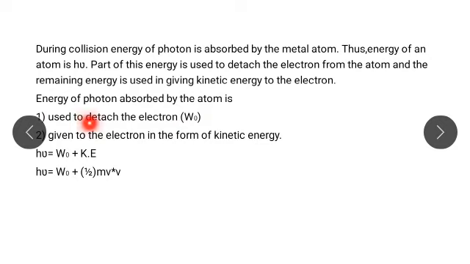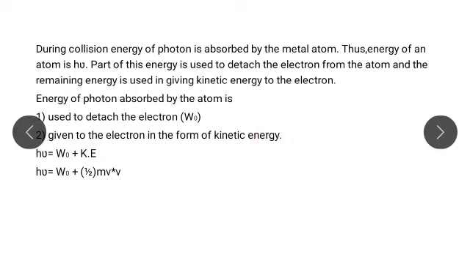Therefore, the energy of the photon, the total energy absorbed by the metal atom, is utilized in two ways. First is to separate the electron, which is called the photoelectric work function, denoted by W0. Second, the remaining part is given to the electron in the form of kinetic energy.